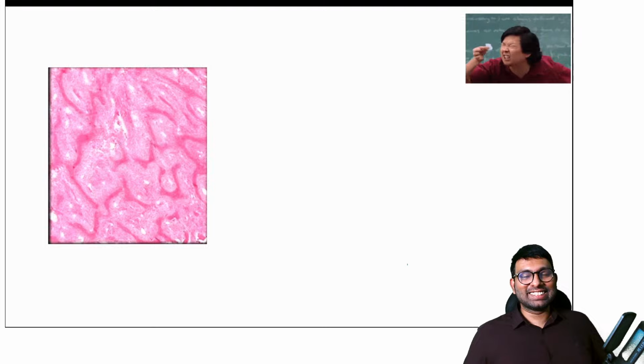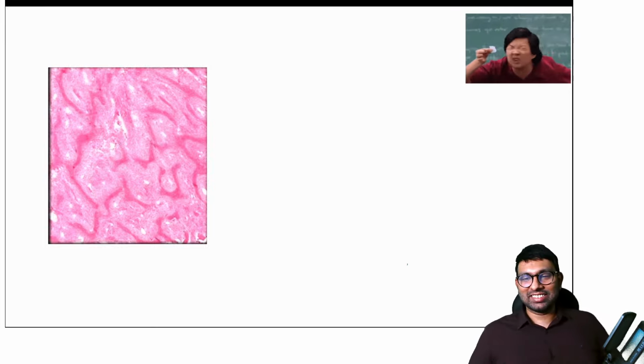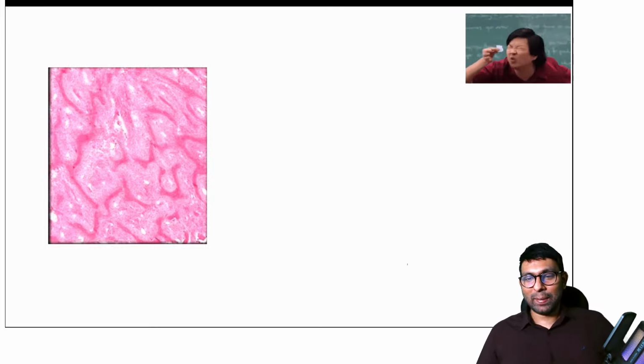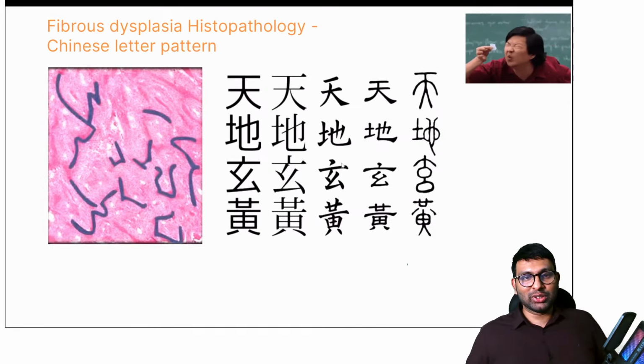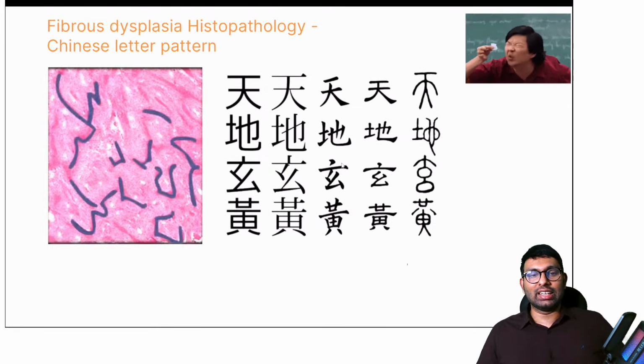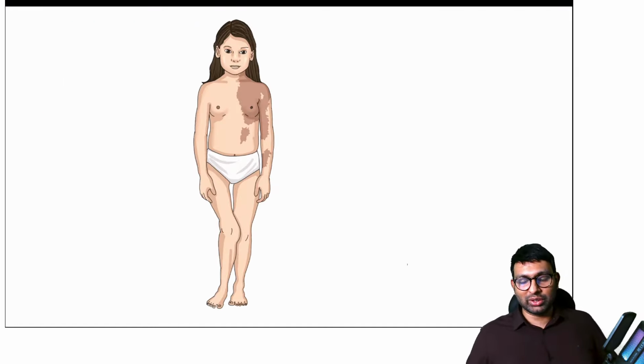Chinese. Just Chinese? Because the man is Chinese here? Yes, you are right, Dr. Jain. It is the Chinese letter pattern. So you will see a Chinese letter pattern in cases of fibrous dysplasia, and that is the histopathological finding that you need to know about.